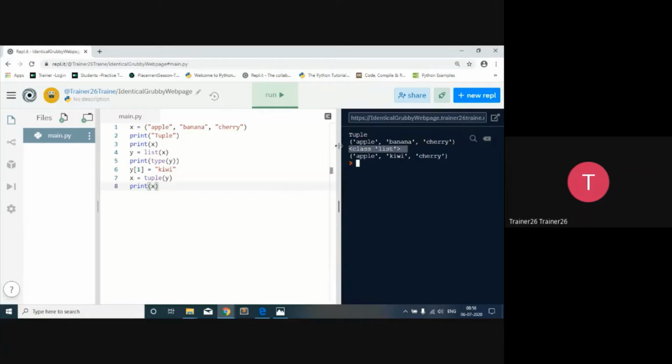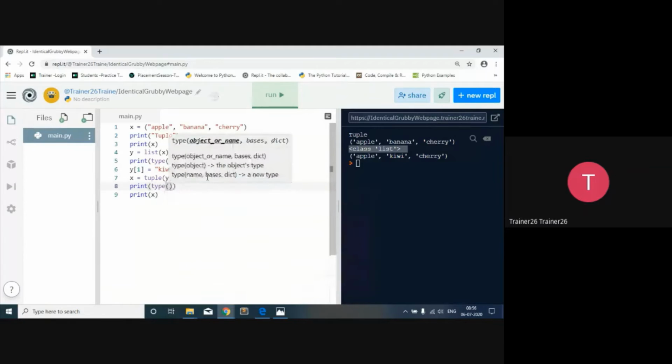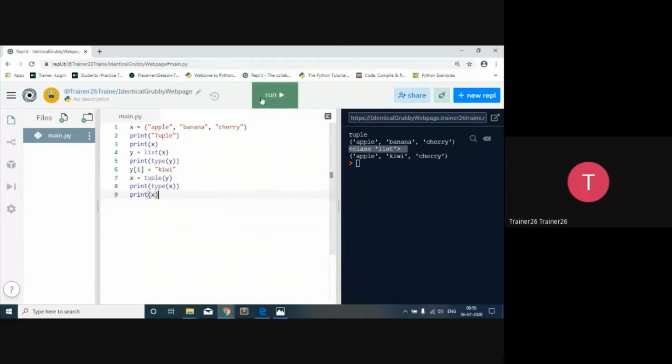Okay, so now it's a list. And now I'm going to say print here also, I want to make sure whether that X is a tuple or not. So before that also I'm going to print. Now you can cross verify that originally it is a tuple.